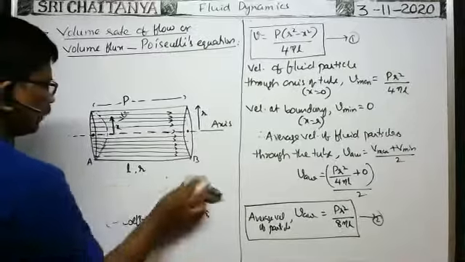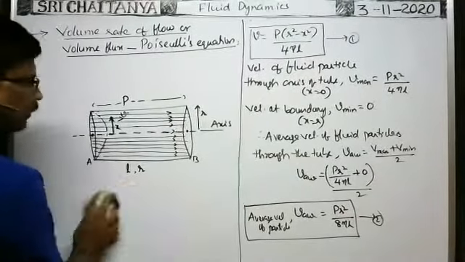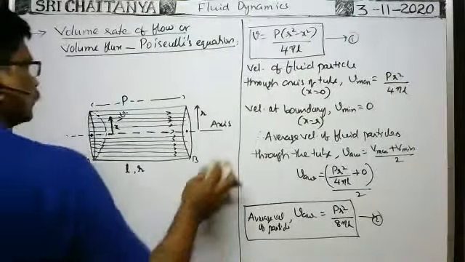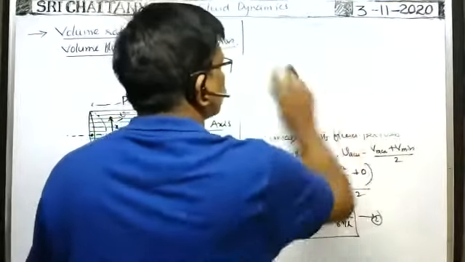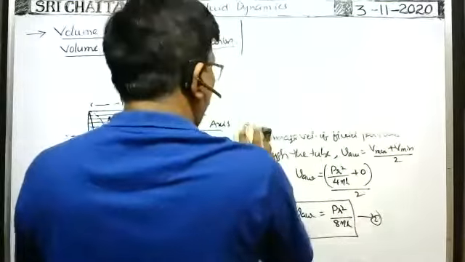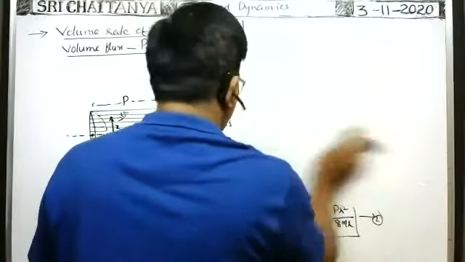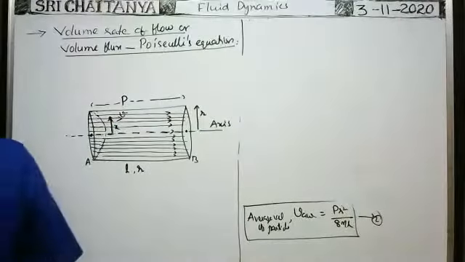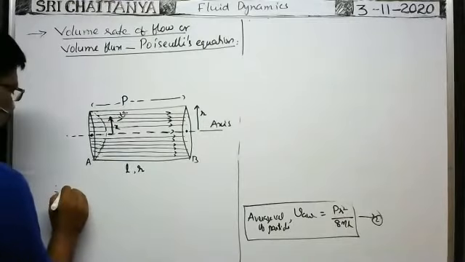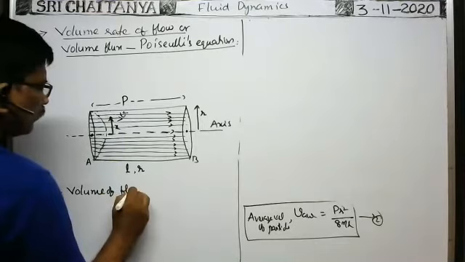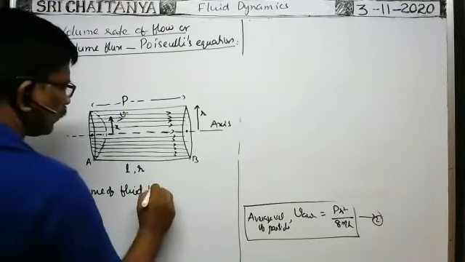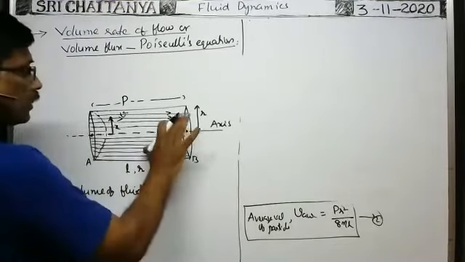So the volume of the fluid flowing through the tube per second. Therefore, the volume of fluid, it is the horizontal tube only.